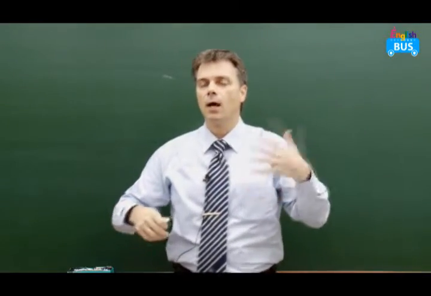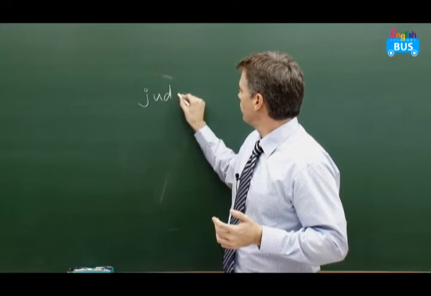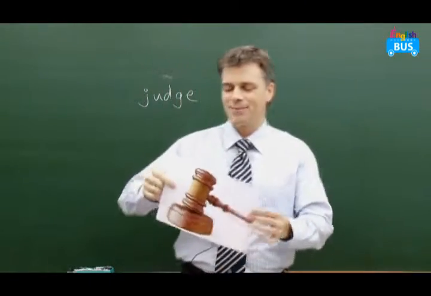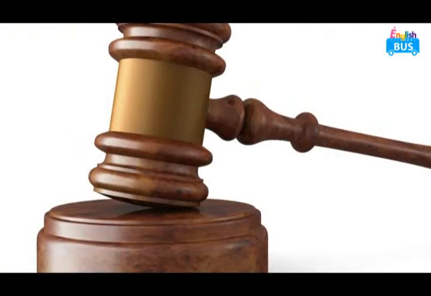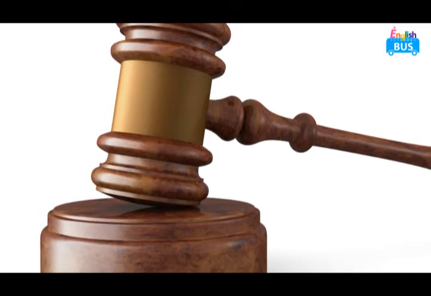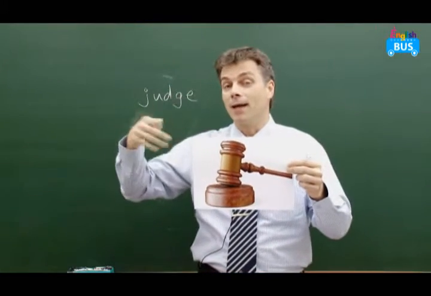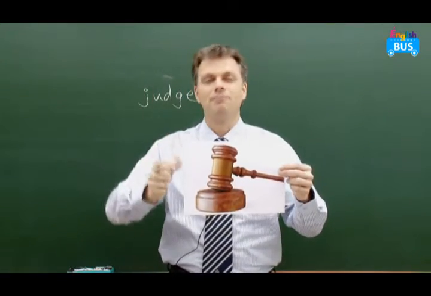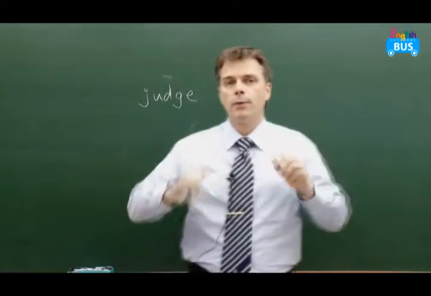And they decide what happens and what doesn't happen. So there's the judge. And often, I'll show you this picture. Many times the judge will have this, it's called a little gavel, and then bang, bang, bang. If the courtroom gets noisy and they're not listening, bang, bang, bang. Pay attention, be quiet. So the judge will use that. So the judge is one person.